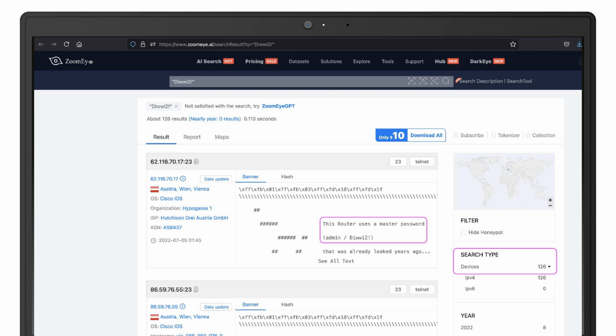Here, the screen is just showing an example which is not related to Black Basta and others, but there were default master passwords identifying 126 devices, and for $10 you can get the result as soon as possible.